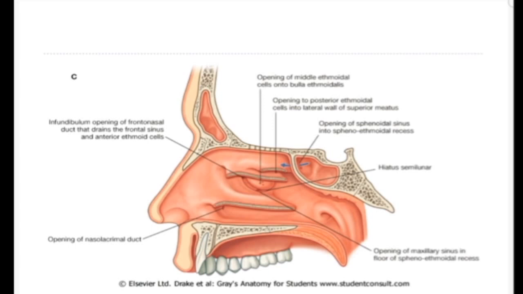And you can see this is the lateral wall of the nasal cavity, and I have shown you by cutting the turbinates, which are also known as the conchae. There are shelf-like bones at the lateral wall of the nasal cavity.